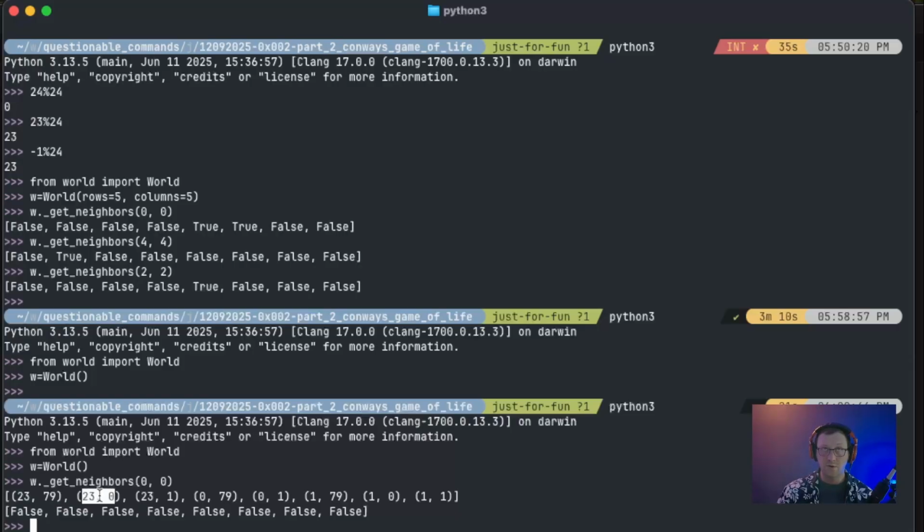Bottom right corner would be 7923, or sorry, 2379. Oh yes, 2379, the very first one. And then we want the top right corner. Yes, 079. So our neighbors to the top left corner are the bottom right corner, correct. The bottom left corner, correct. The top right corner, correct.